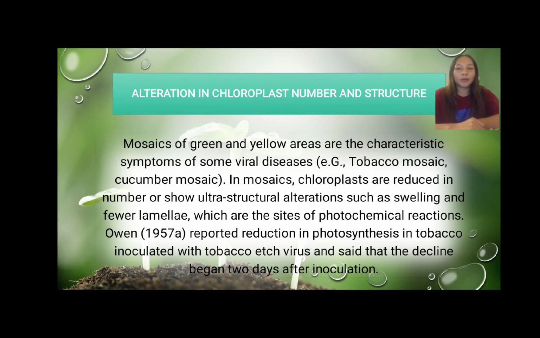In mosaic, chloroplasts are reduced in number or show ultrastructural alterations such as swelling and fewer lamellae, which are the sites of photochemical reaction. According to Owen 1957, there was reduction in photosynthesis in tobacco inoculated with tobacco etch virus, and the decline began 2 days after inoculation.